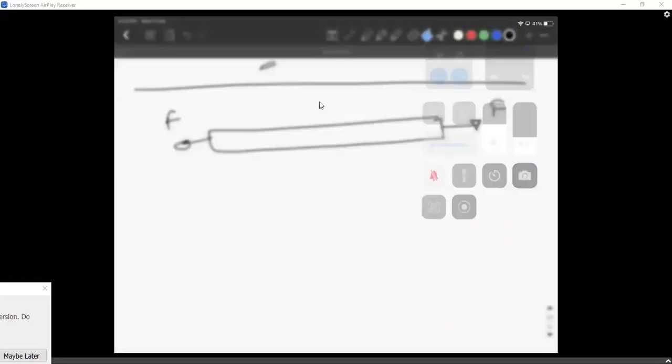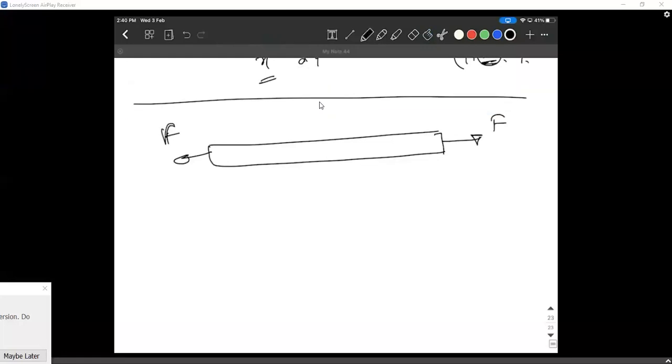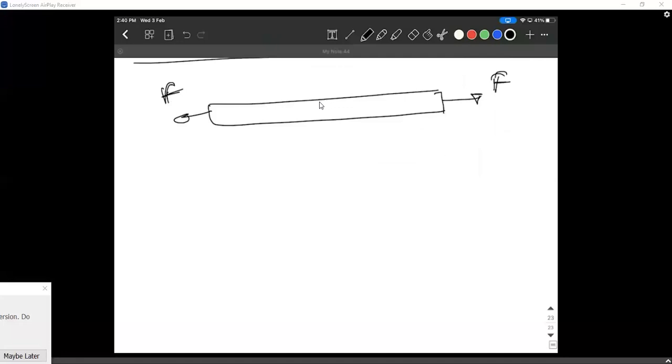Yeah. So there is F on both the sides, and we've done the elongation as FL by AY, since tension at any point is nothing but F. That is an easy problem.